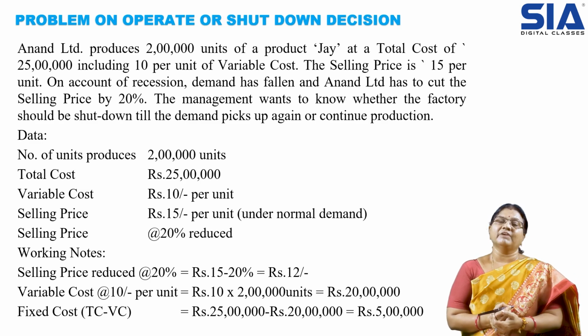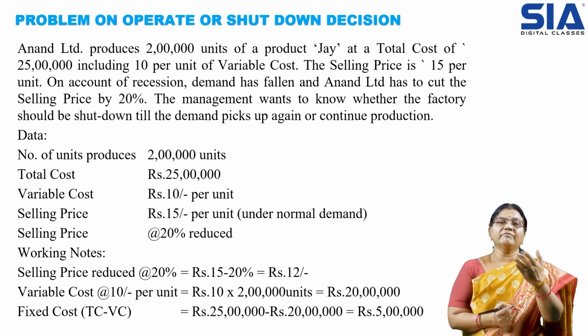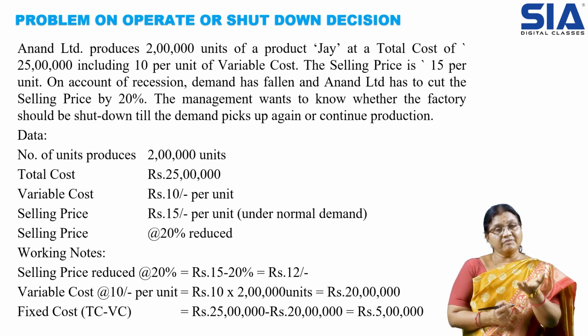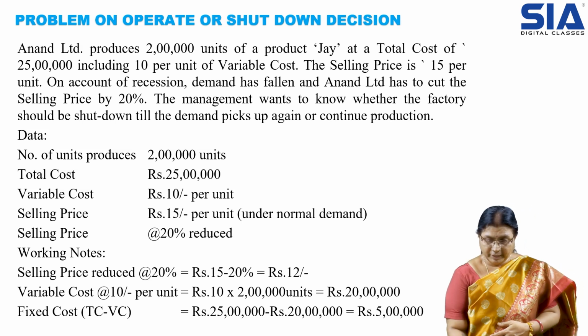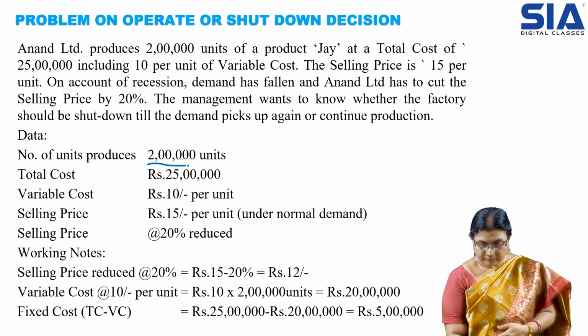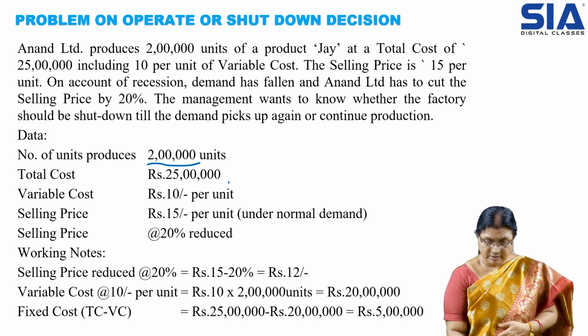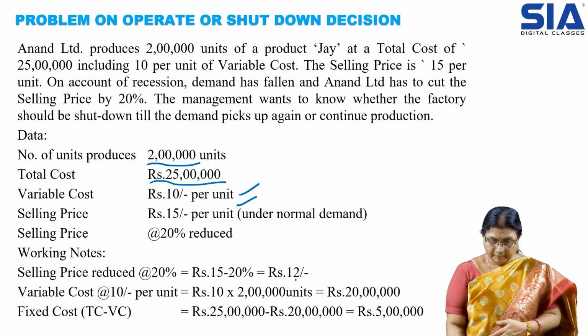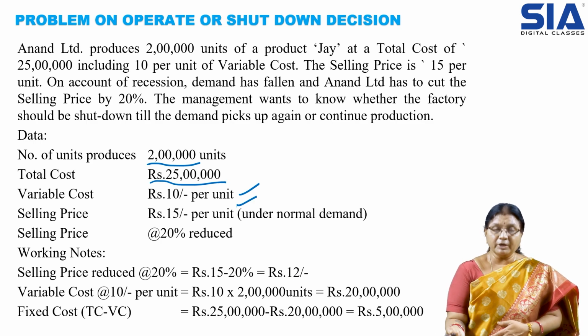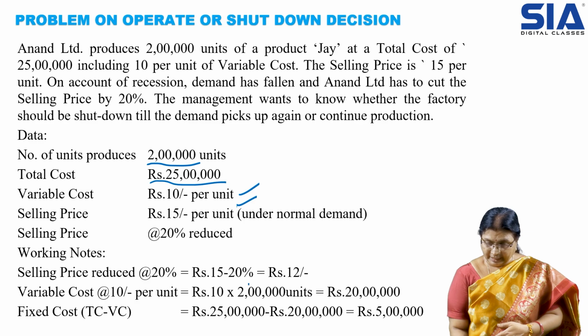For making the final decision, we have to check whether we are earning profits even if the selling price is cut down. You can see units are 2 lakhs and the total cost is 25 lakhs. The variable cost is 10 rupees and the selling price is 15 rupees. When the price is reduced by 20%, before it was 15 rupees, now it is 12 rupees.